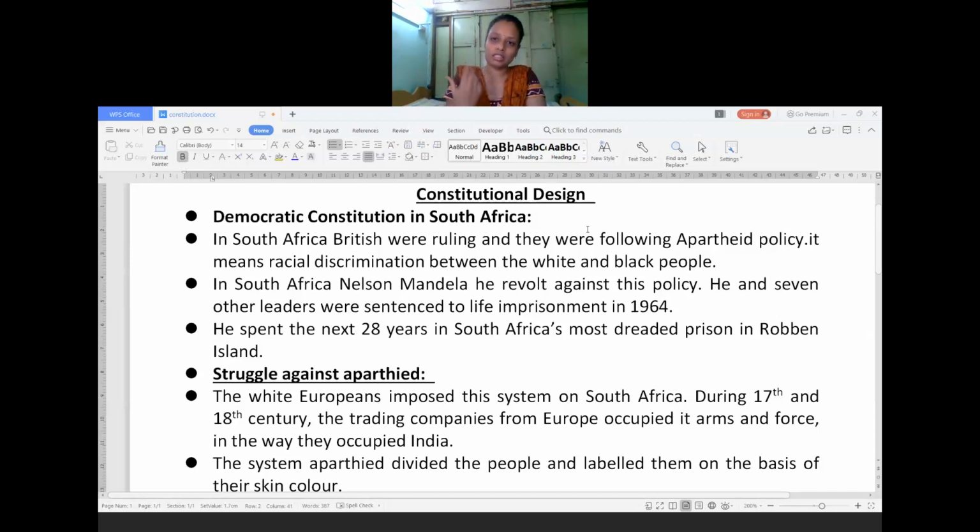Due to that exploitation, a leader started a revolt against the apartheid policy in South Africa. He is none other than Nelson Mandela.